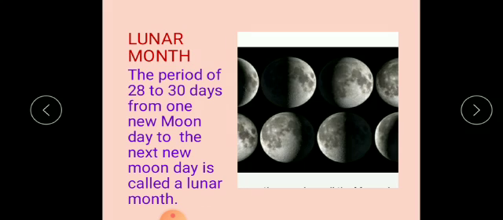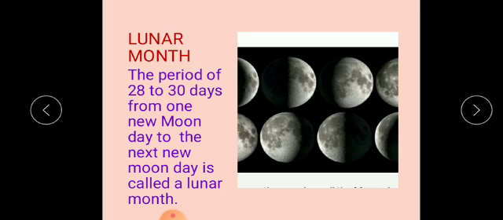New moon, then some changes in the shape of the moon from new moon, then full moon. What is the full moon? Complete round bright moon. So this particular period means what, children? The time which is required for changing the shapes of the moon from new moon to the next new moon, that is of 28 to 30 days, is said to be a lunar month.